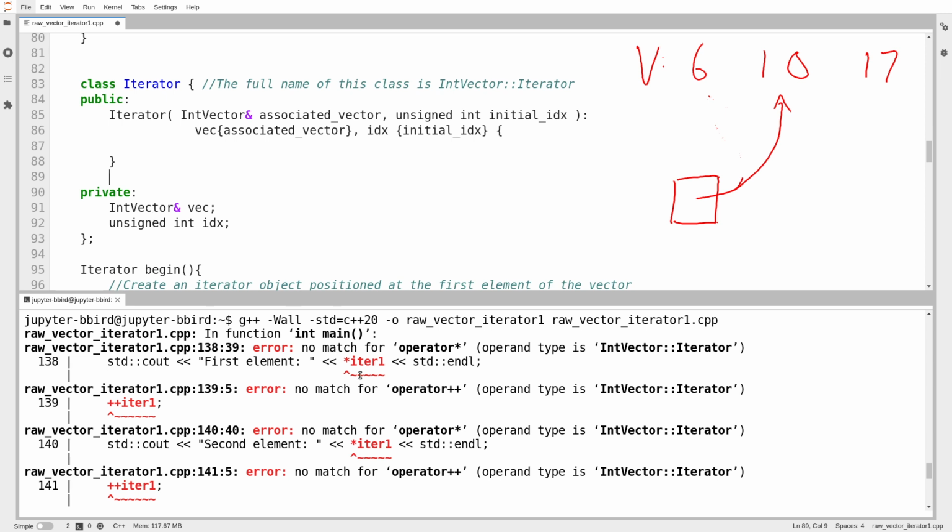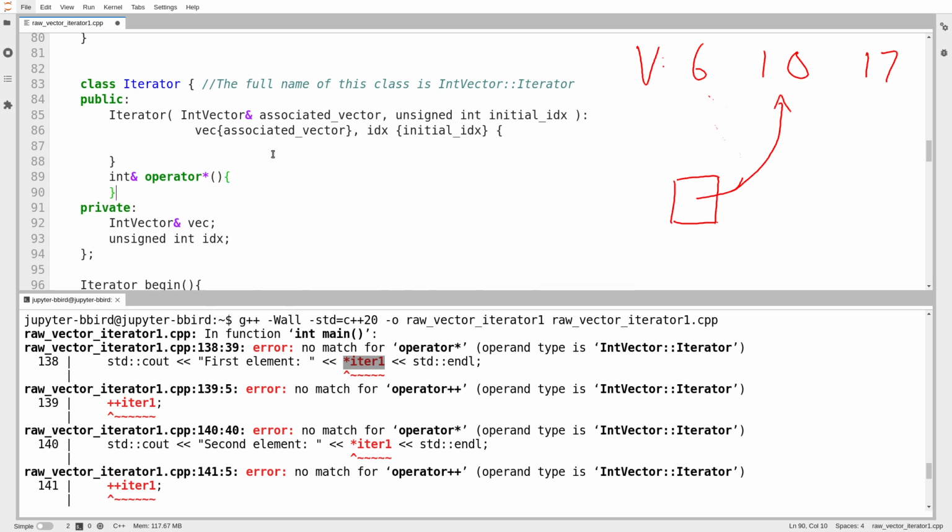So the star operator here, where I'm using it in main, the goal is to retrieve the element of the vector at the location the iterator refers to. So here's my iterator. It refers to location 1 in this case. Go retrieve that element. So what I'm retrieving is an int, and I want my iterator to allow me to modify the element. So I'm going to return an int reference.